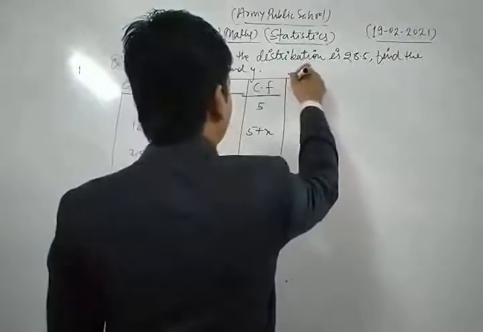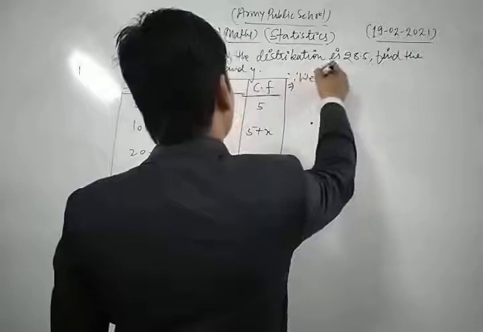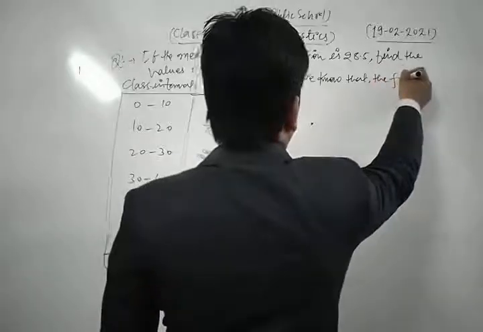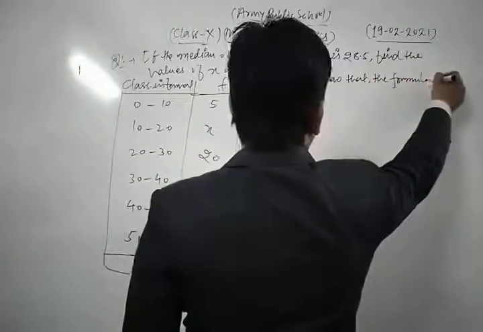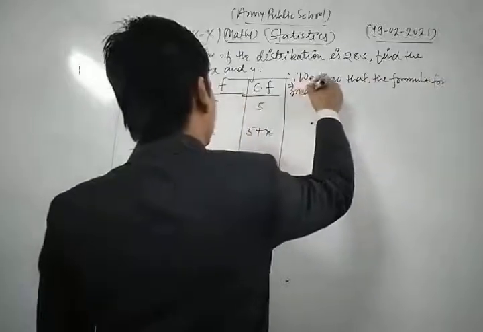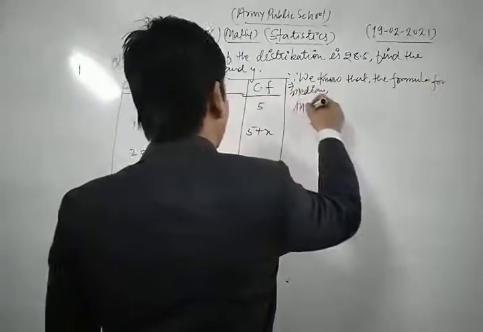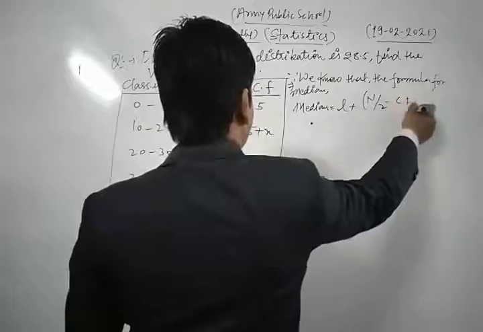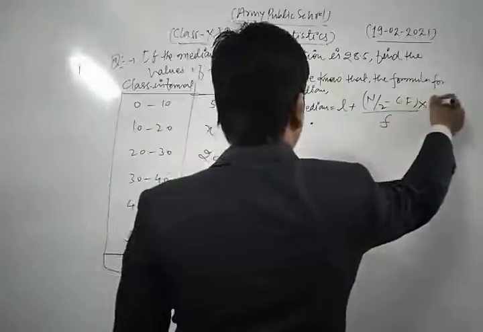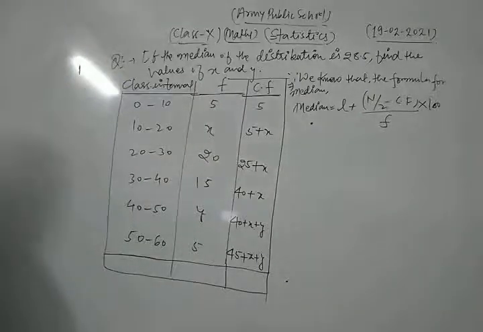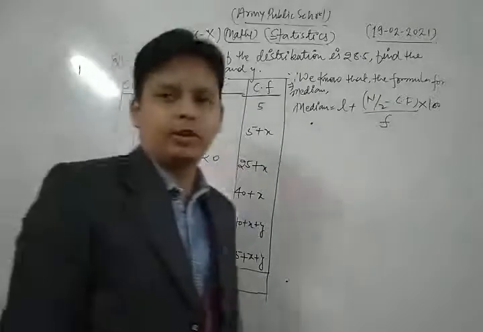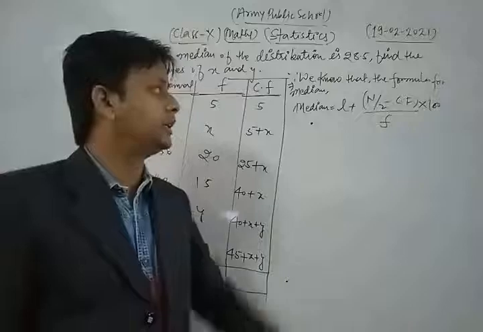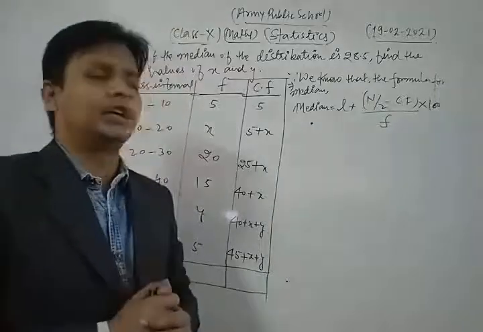Since we know that the formula for median is equal to L plus (n by 2 minus CF) upon f into h.